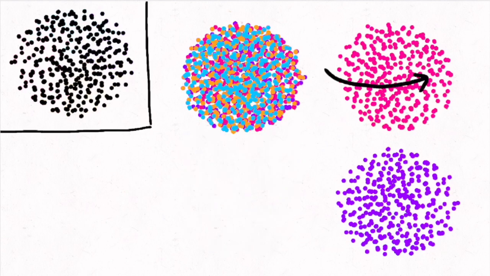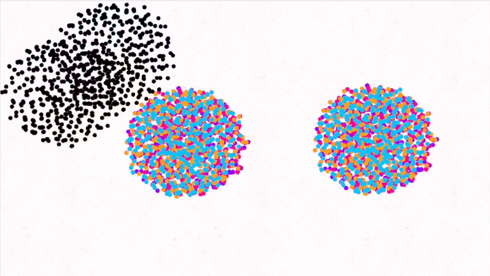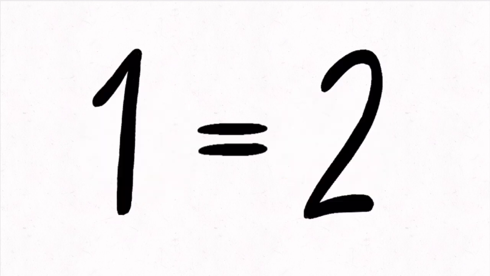If we repeat this process with the left and right groups, we make another sphere. All we need to do now is to add the reference points. There are an infinite number of reference points, and if you can remember, infinity divided in half is infinity. So we split them and voila! We've made 2 spheres. 1 equals 2.